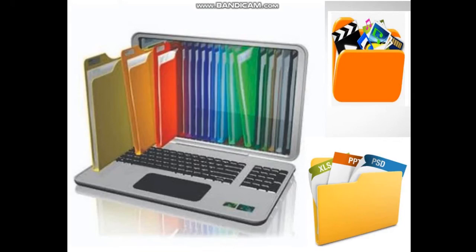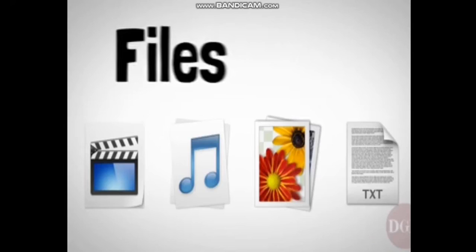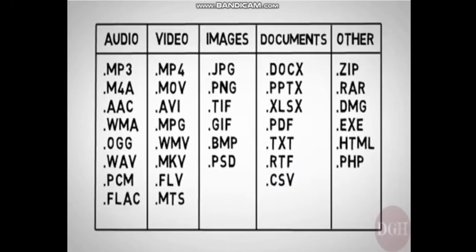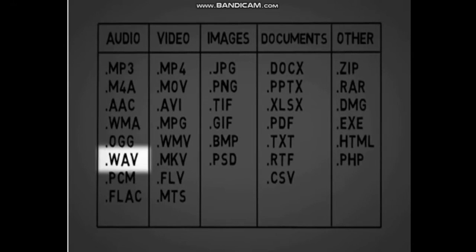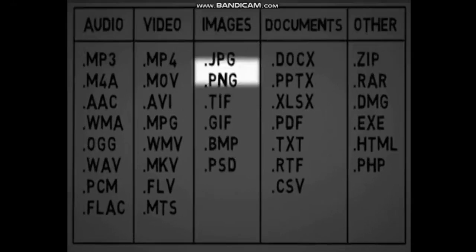So students, now what is a file? File is a collection of data. Data can be of text, image, audio and video files. So in our computer system generally we see audio files, video files, images, documents and other types of files. In audio files generally we see MP3 files and WAV files, and in images we see PNG or JPG files.